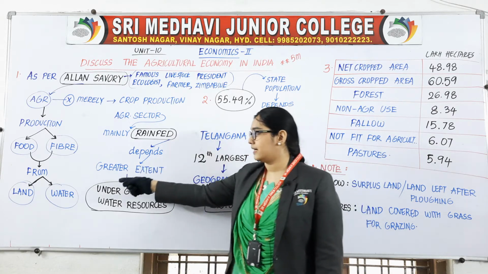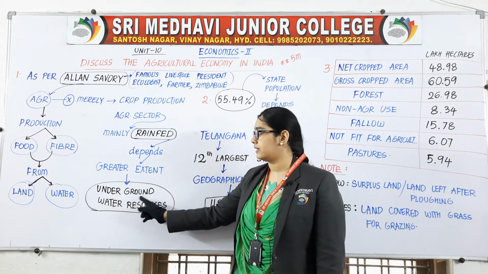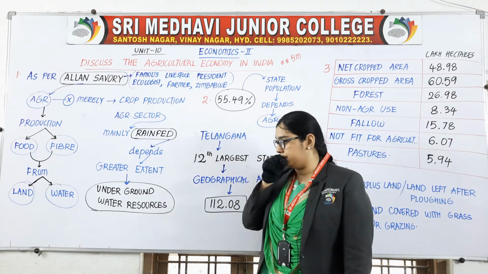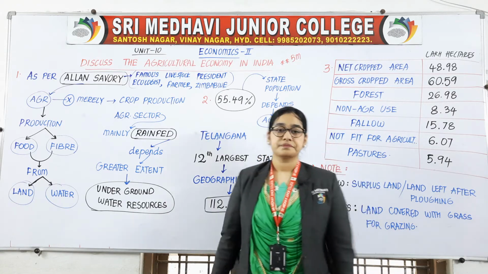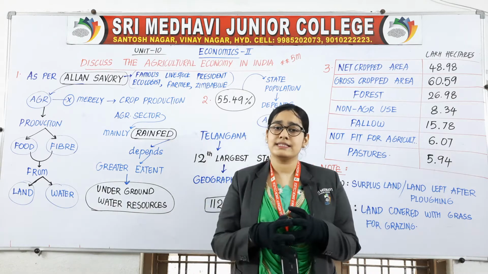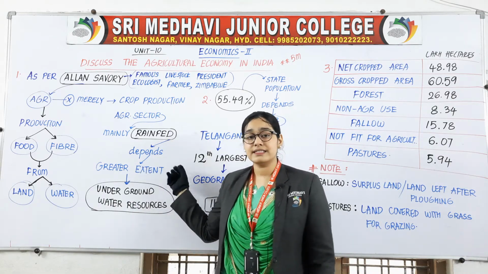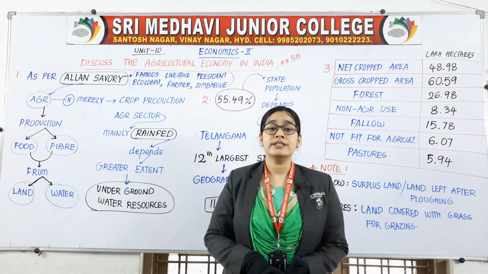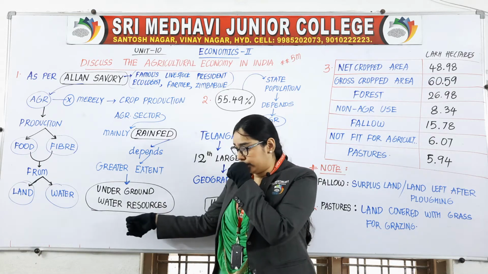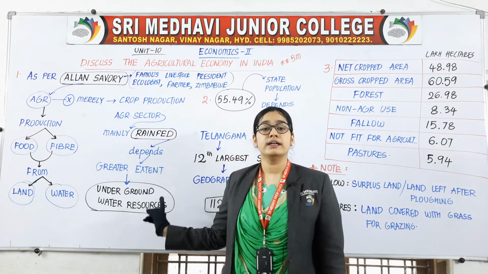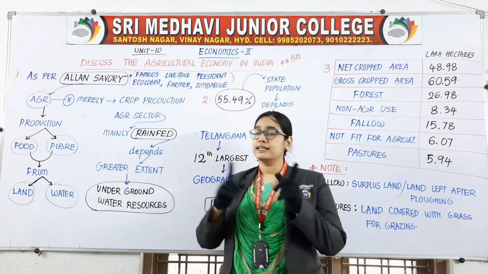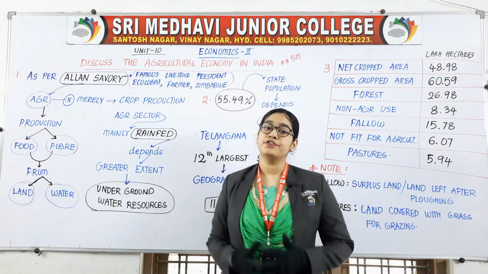It depends to a greater extent on underground water resources. On which sources do we depend to a greater extent? Underground water sources. This is the second important thing in the first point.